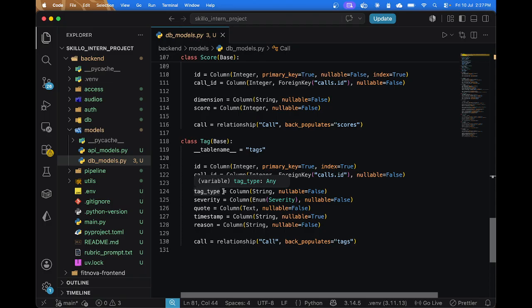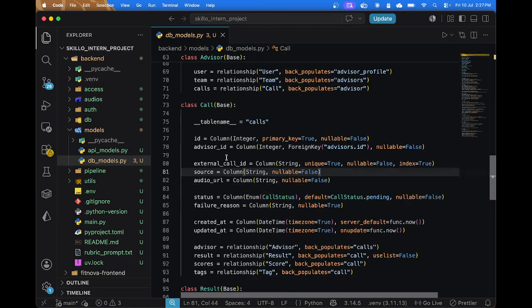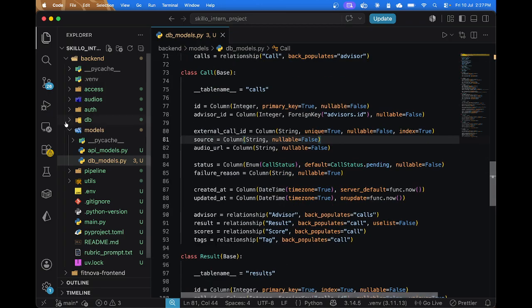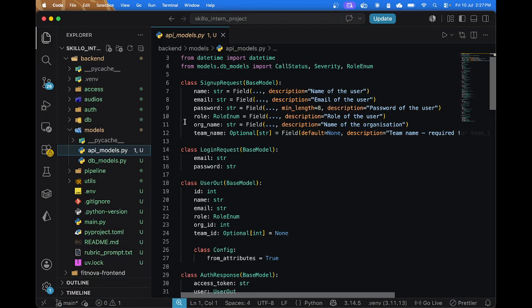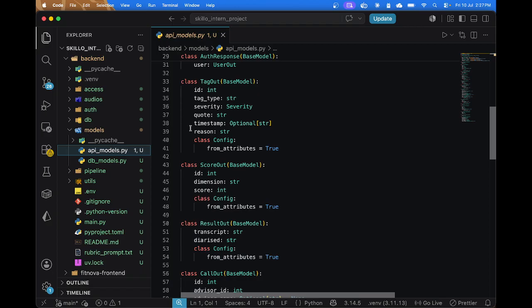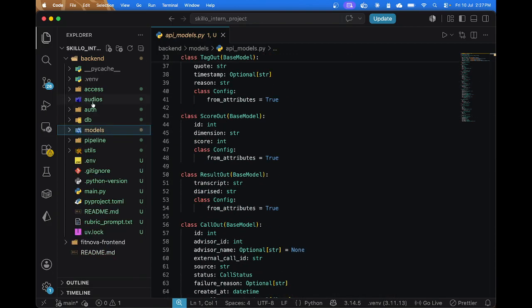Here we are taking the tag type, its severity, code, timestamp and the reason. So this was the data models, and these are my API models. They are made with Pydantic, so that everything can be ensured and there are no unexpected errors. So these were the data models that I've used.